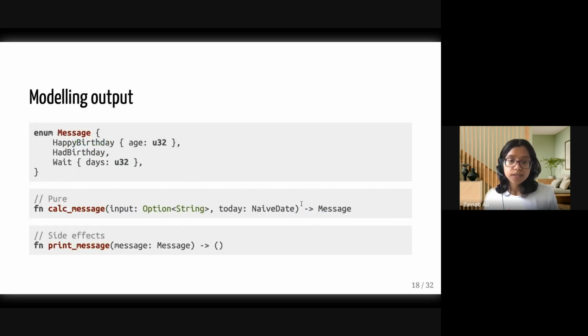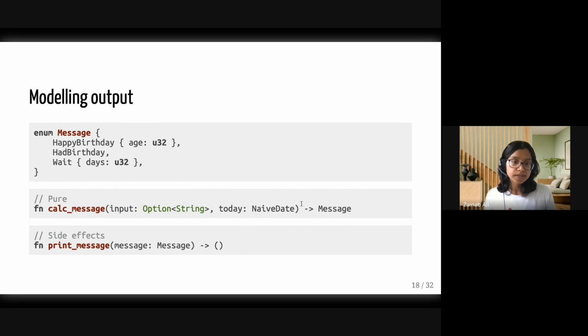But what we can do is decide, instead of printing straight away, why don't we create another function and model the kinds of things that we want to print. So we can model our 3 cases as an enum.